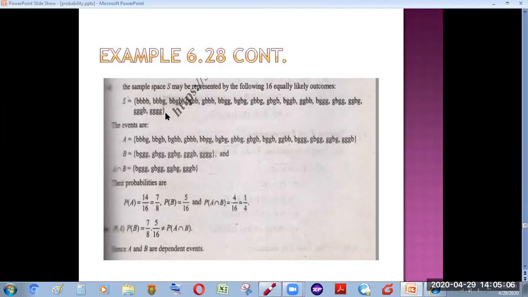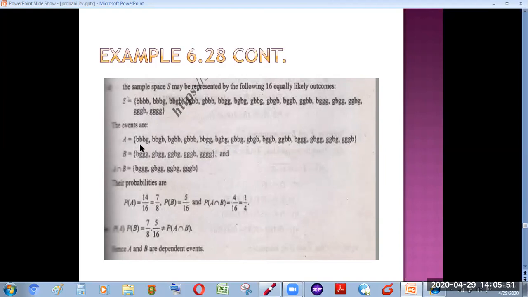Now coming back to our event, which said that a family has children of both genders. We enlisted here all those possibilities without making any restriction that a family has 2 boys or 1 girl or whatever. We enlisted all the possibilities in which a family has children of both genders. So from this sample space, we excluded the possibilities of all boys and all girls.